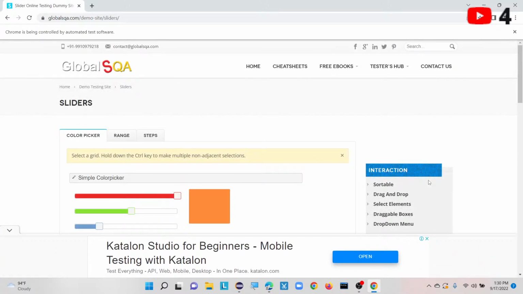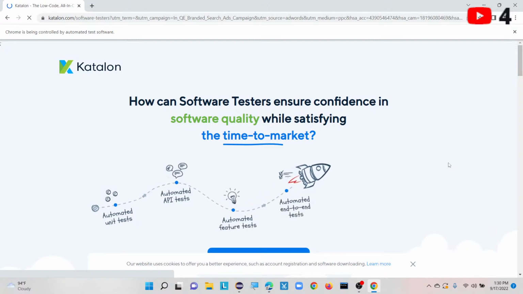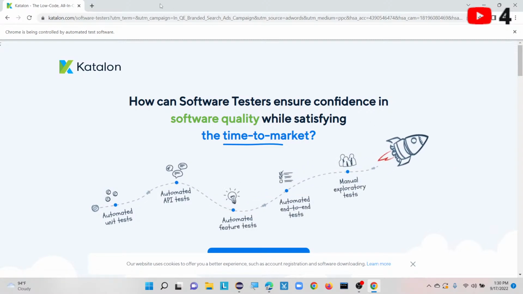Yeah, it is happening very fast during that time. Now it is opening our drop down list here. It is going to work with the drop down here.